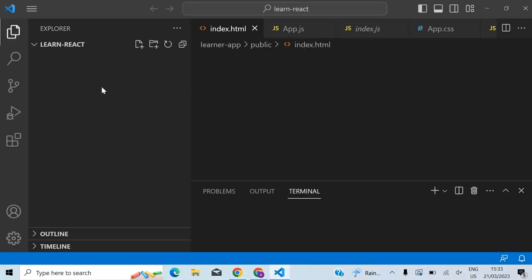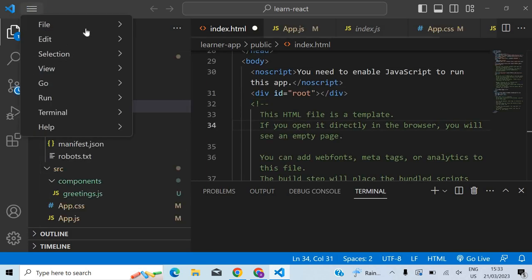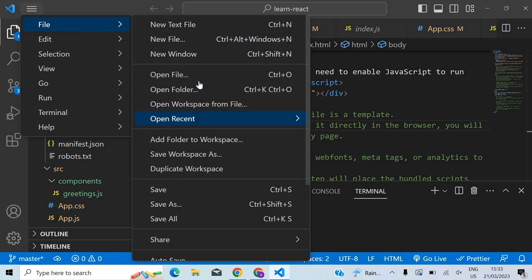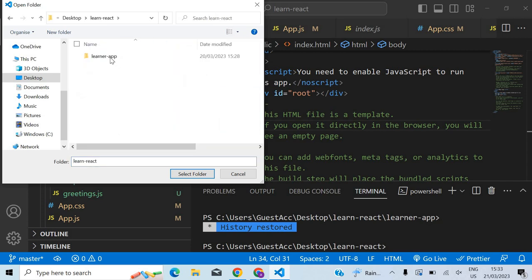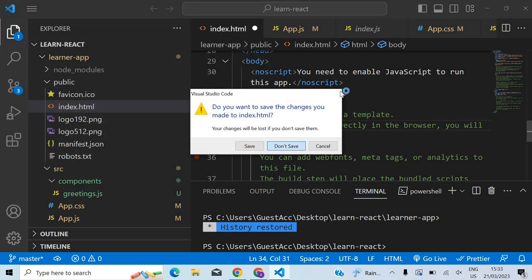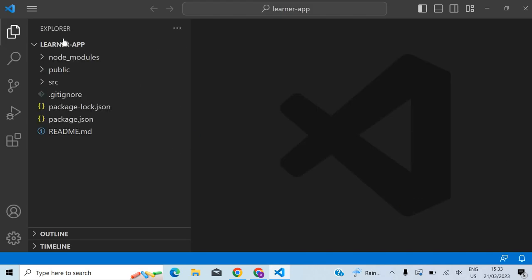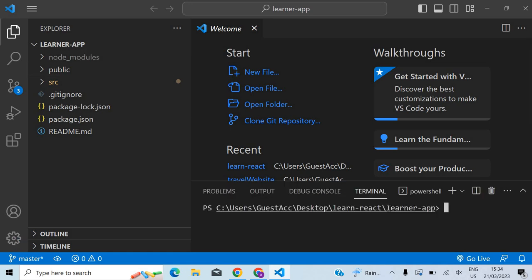I'll go to File, Open Folder, and Learn React. Inside that there's a learner app. I'll select this folder here. Even that folder itself is loaded here. So if I open the terminal now, it will automatically be inside that folder.